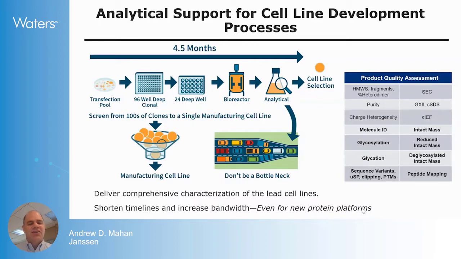So instead of serving as a really a checkpoint at the end, we're really a tool to create better cell lines with higher product quality.